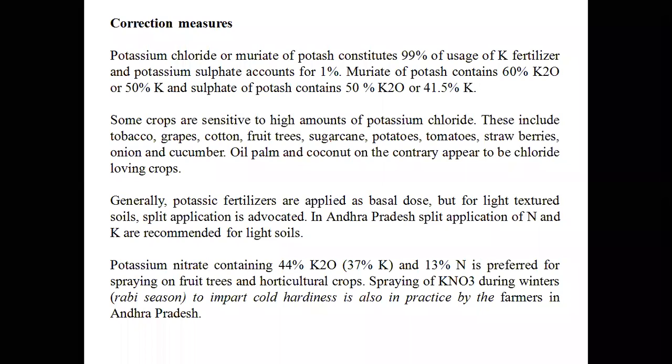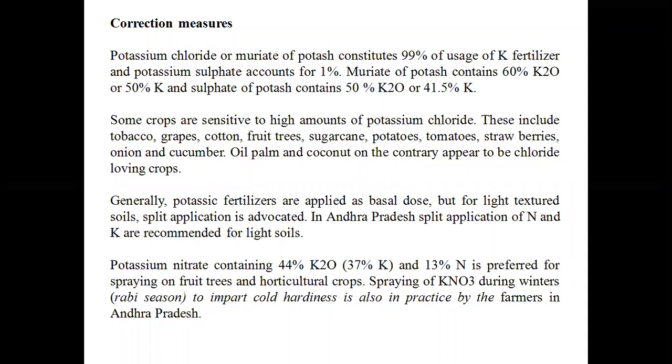And SOP, sulfate of potash, is also called K2SO4, potassium sulfate. It will account for 50% K2O. And the third important fertilizer is potassium nitrate, KNO3. It will account for 44% of K2O.